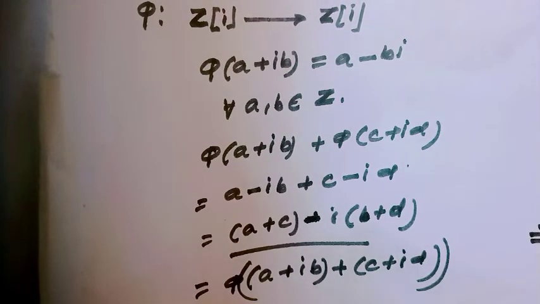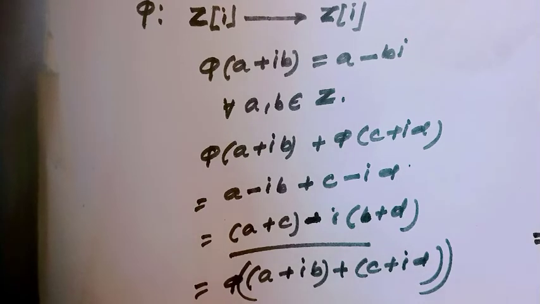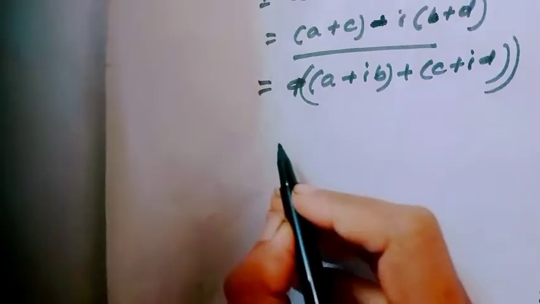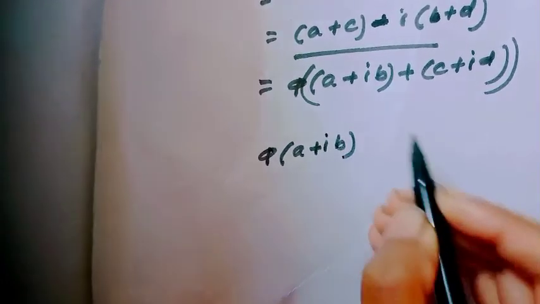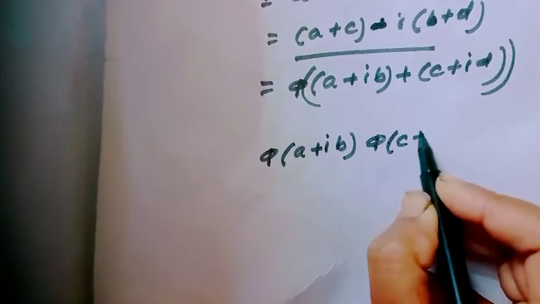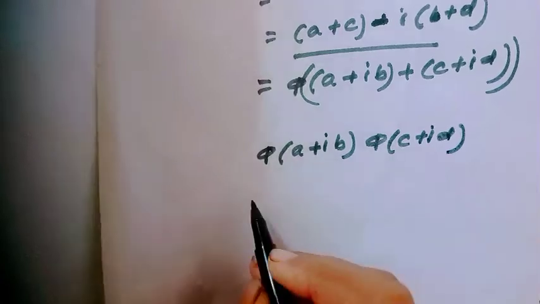Now I will see, is this mapping a ring homomorphism? That means we have to show the multiplication. And phi of A plus iB times phi of C plus iD.